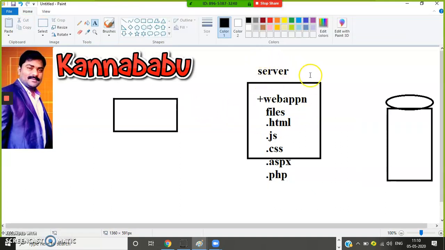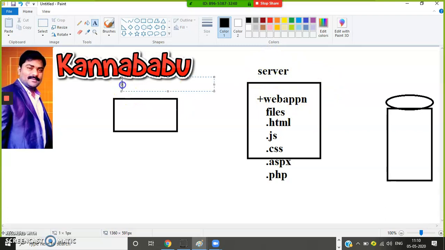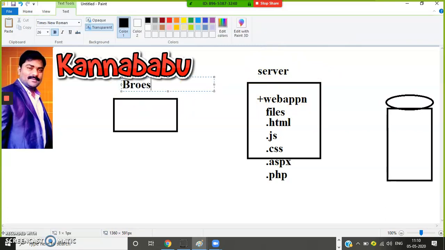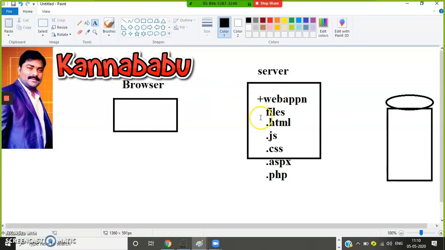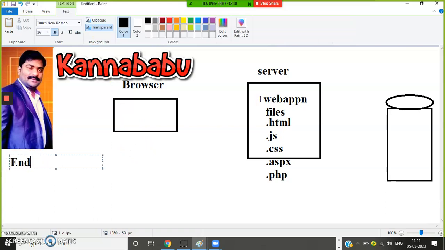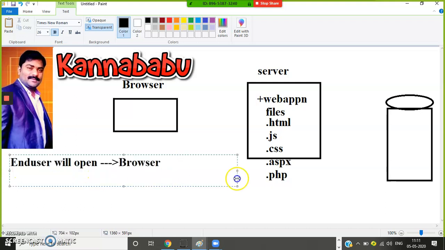Is it clear? Now the server acts like a mediator between browser and client. It provides services to the browser. It accepts the request given by the browser and sends the response back to the browser. Leave aside the database. So whenever you develop any web application and put it on the server, the end user will open the browser and enter a URL.